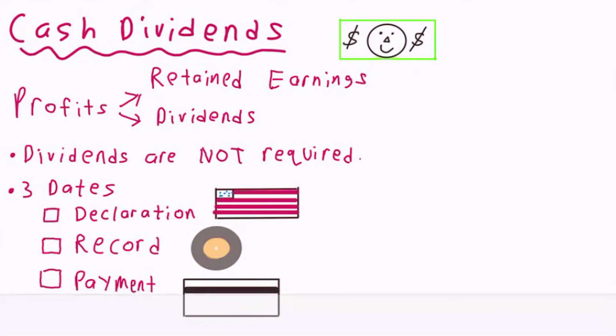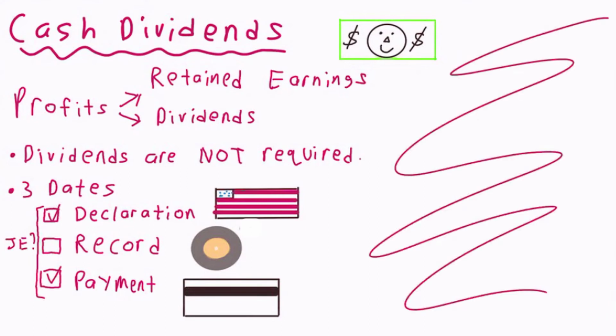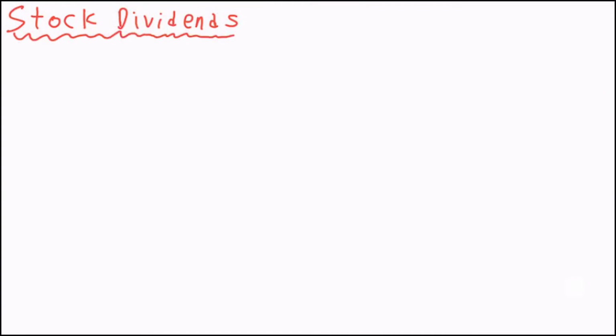An important note about journal entries is that there is only a journal entry on the date of declaration and date of payment, but no journal entry is required as of the date of record. In addition to cash dividends, a corporation can also issue stock dividends. A stock dividend is when a corporation gives its current stockholders more shares of stock without any payment in return. Stock dividends decrease the market price of each share of stock, making them more affordable to investors.